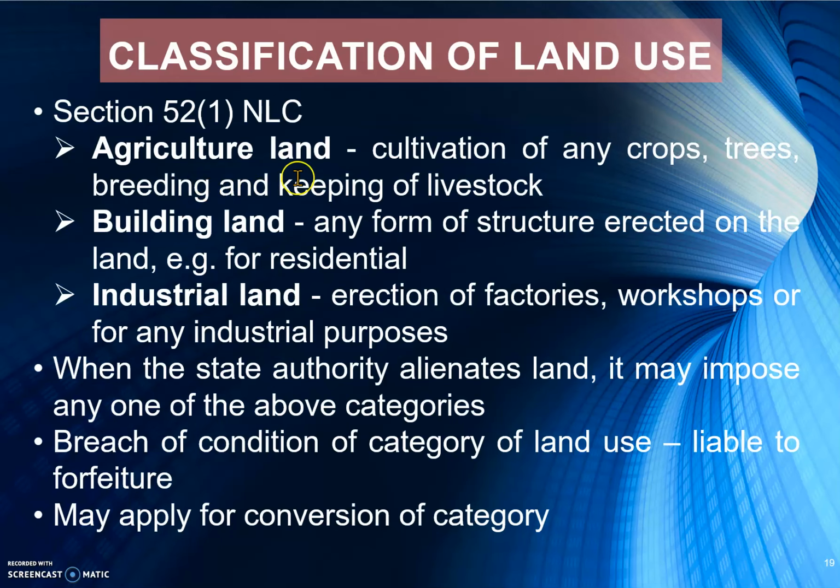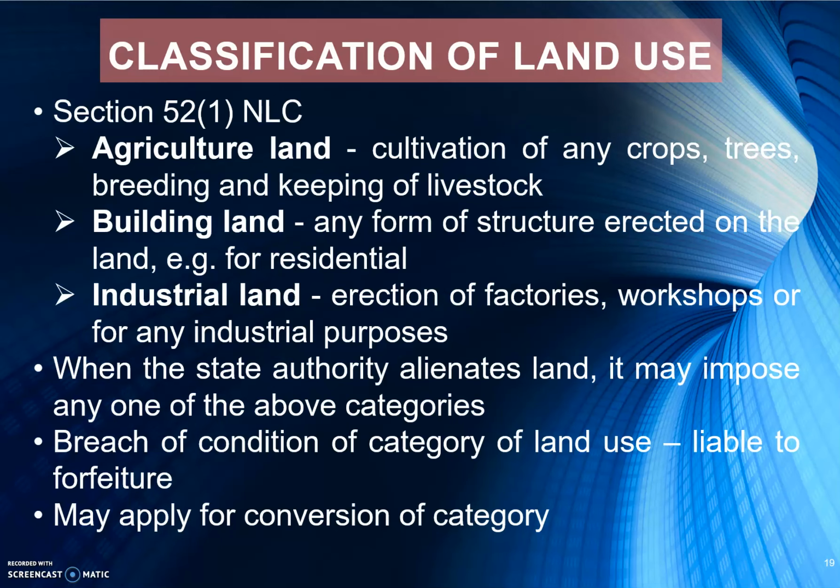So agricultural land is cultivation of crops, trees, or livestock. And then building land, so basically there will be some erection of building for residential, and then industrial land for factories, workshop. So when the state authority alienates the land, it imposes a certain kind of category.